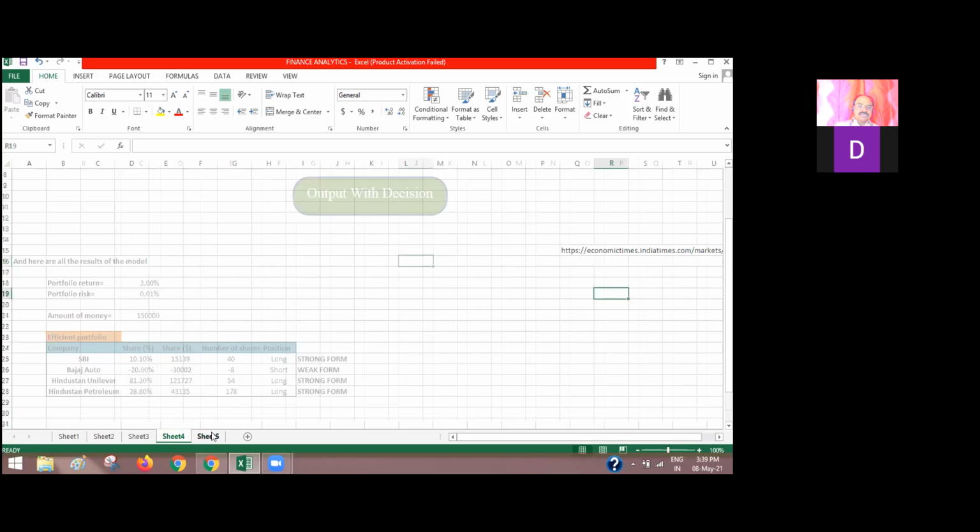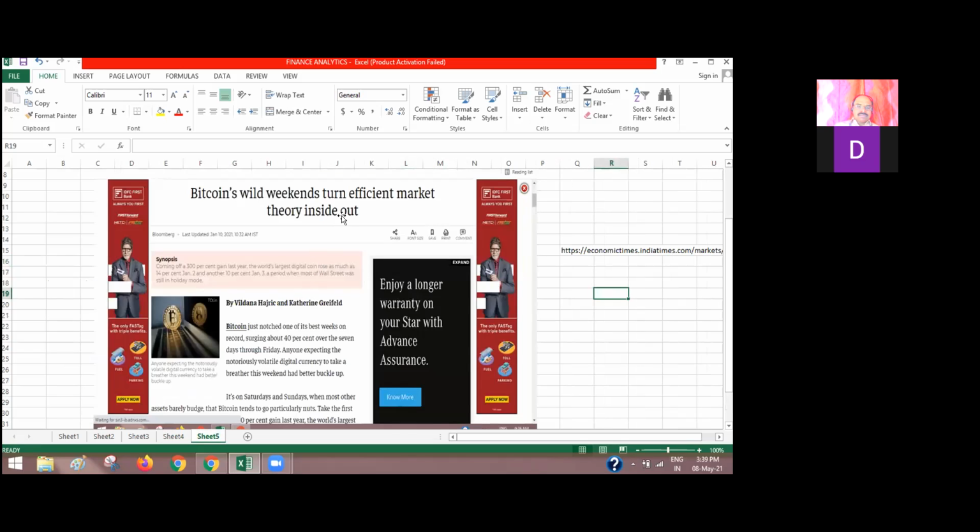And in sheet 5, I took one snapshot, which is Bitcoin's weekend turn on efficient market theory, which is related to my topic. So I took this as my snapshot. And Bitcoin.